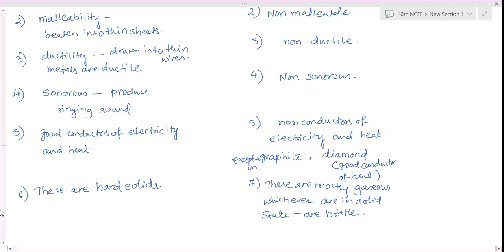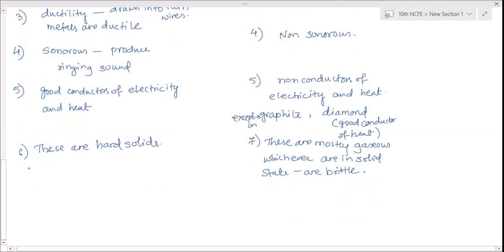But for metals, there is an exception for this property. What is the exception to hard solid? Mercury is in the liquid state. And sodium and potassium can be cut easily with a knife.